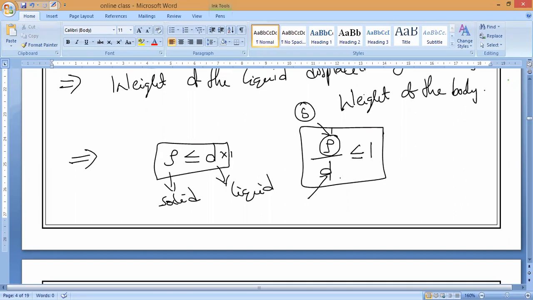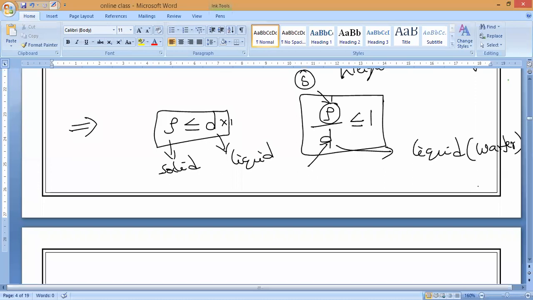So when the liquid is water, if you consider this as the liquid, then I can say this rho divided by D is equal to relative density. Will you accept that, guys? Yes or no?